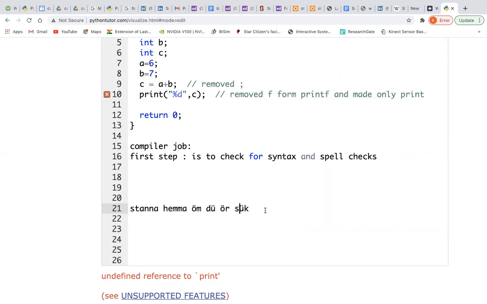Okay, these are the words I have given to you, and you don't know what is what, right? Stanna, Hamma, Aum, Du, or Shuk.